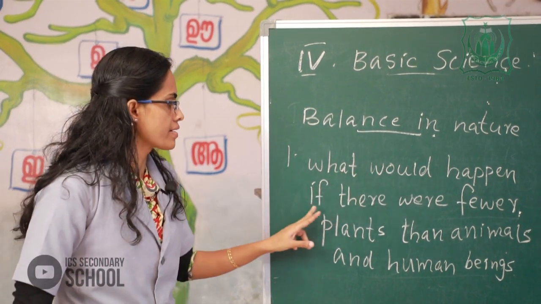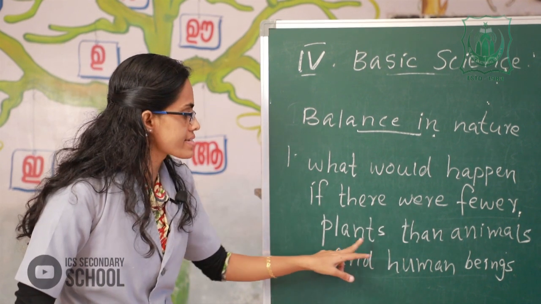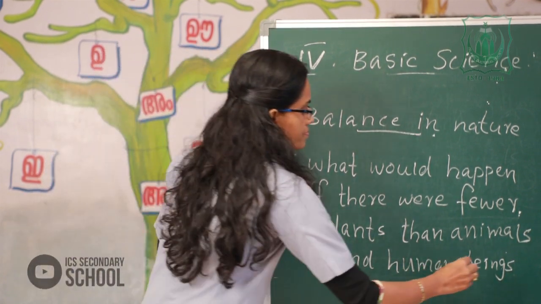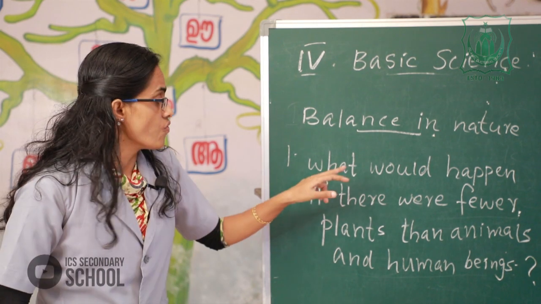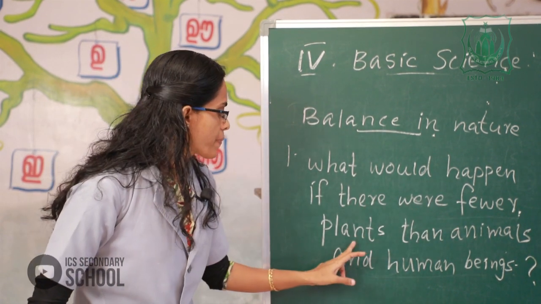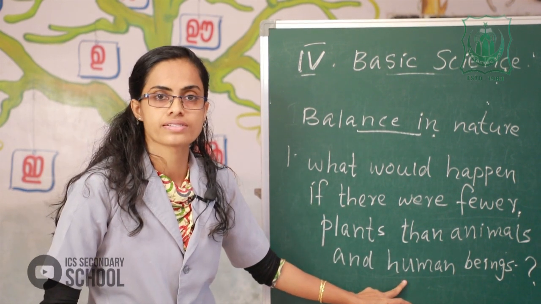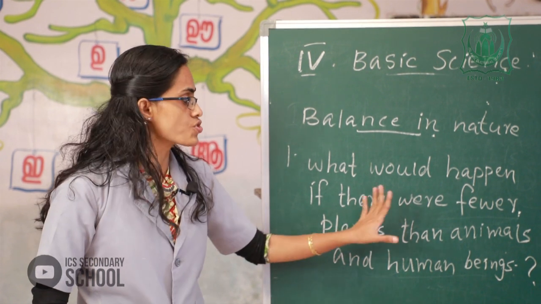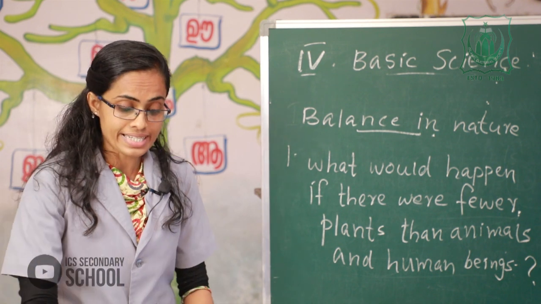What would happen if there were fewer plants than animals and human beings? Balance in nature. All of you understand? What would happen if there were fewer plants than animals and human beings? Understand my question? What will we do in this situation?